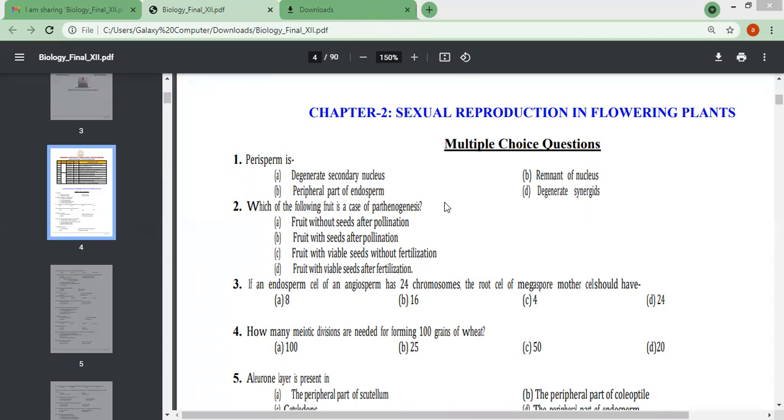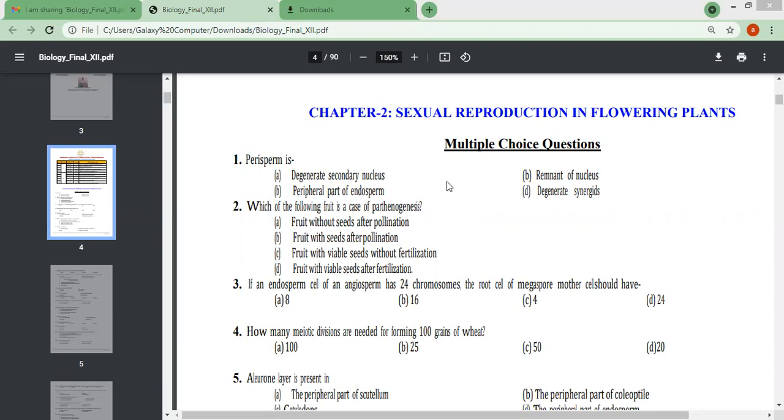As we start, very first question: perisperm is, four options are there. Degenerate secondary nucleus, peripheral part of endosperm, remnant of nucleus, degenerate synergids. If you are not able to do this, children, you need to go and refer to the chapters once more. So this is really going to be very, very beneficial for you.